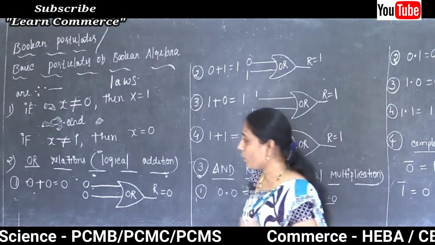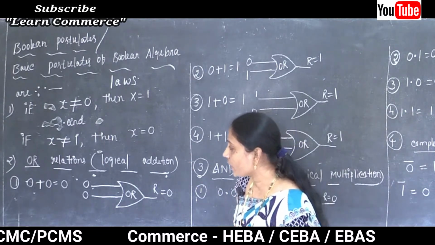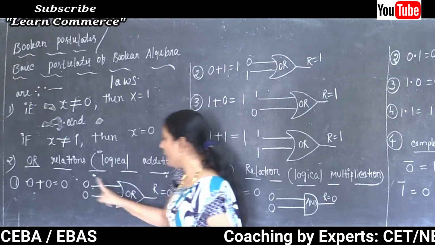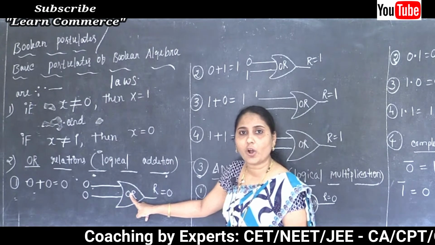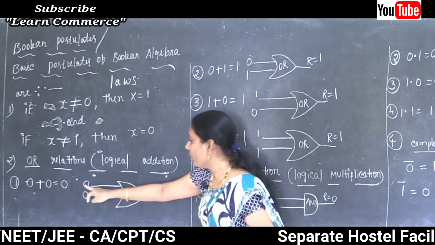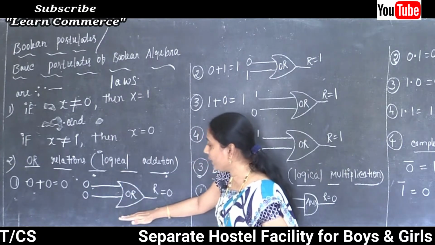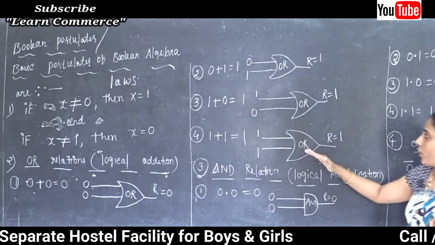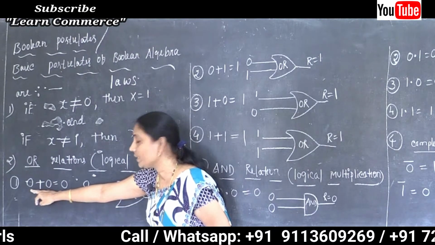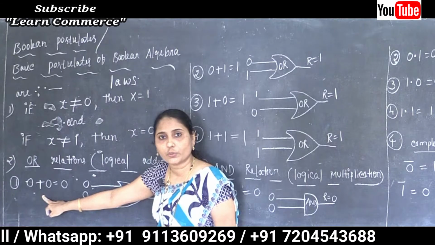Now let's see the gates. The first thing, 0 plus 0 is equal to 0. We know the symbol of the OR gate, how to draw the symbol of the OR gate. I already completed the symbols of the OR gate, AND gate, and so on. Now first of all I am selecting 0 plus 0 is equal to 0.